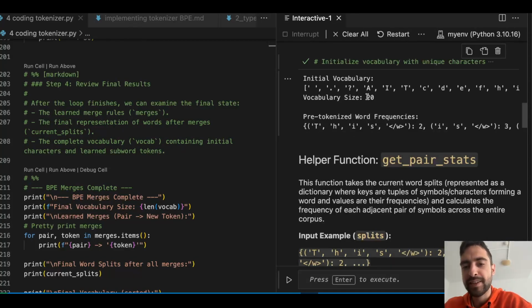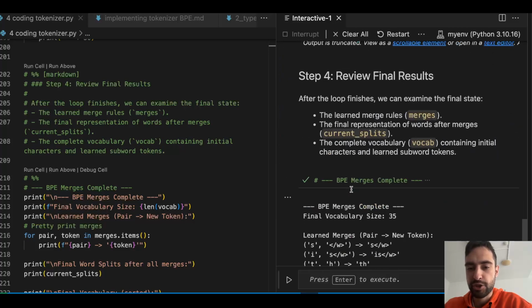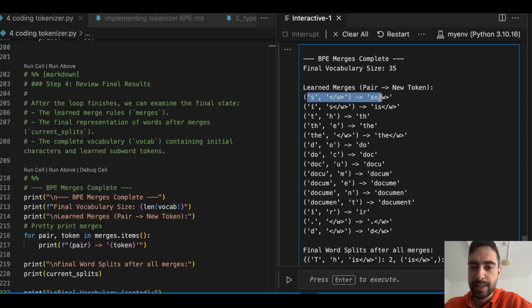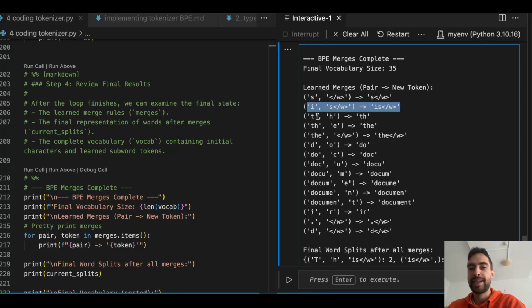We had a vocabulary size of 20 characters, and we did 15 merges, so now we get 35. So these are the merges. First, the one that we merged, then the second one. It turns out the next most frequent one is going to be th, and then the. So this is the and in they. And then the next one, it looks like the whole word the. Yeah. And then do, doc, docu, document.